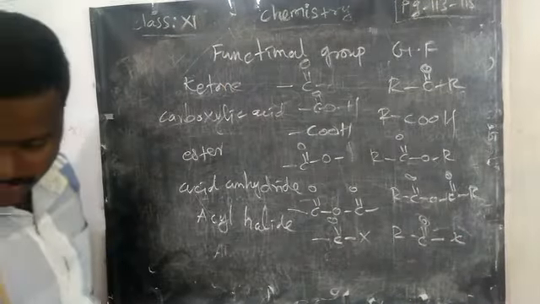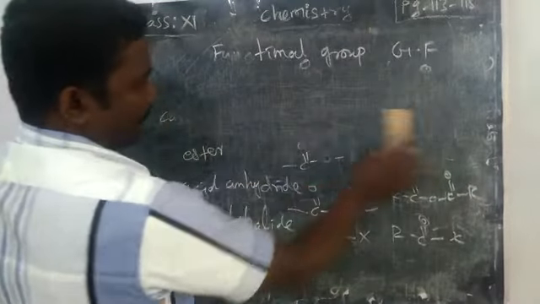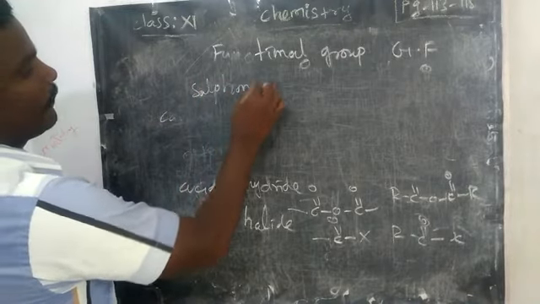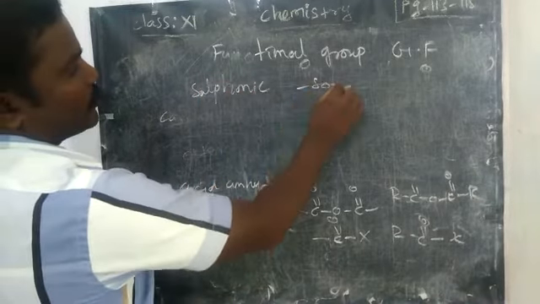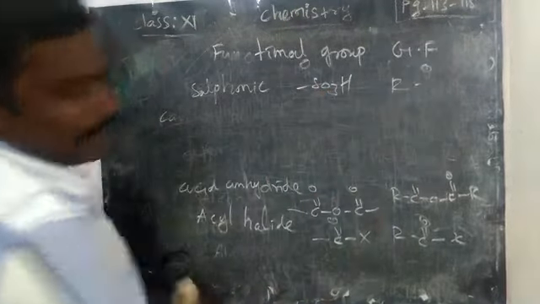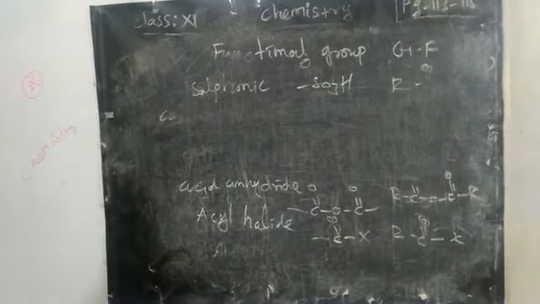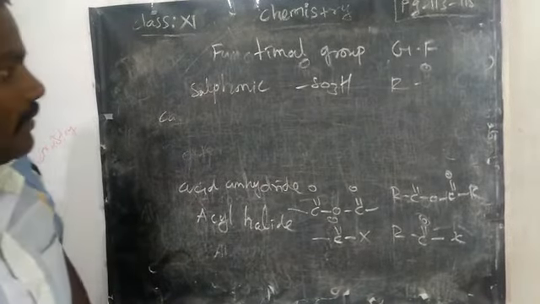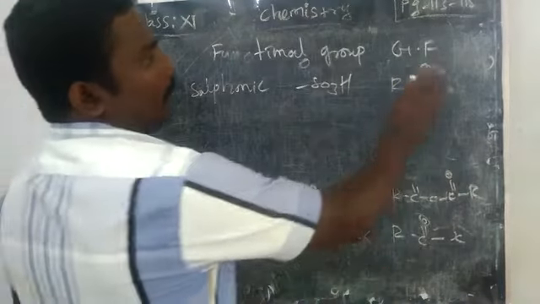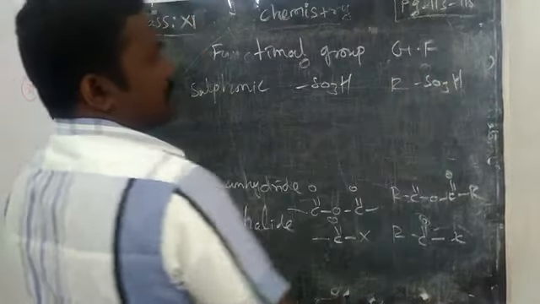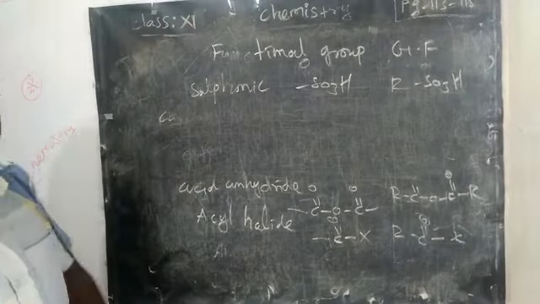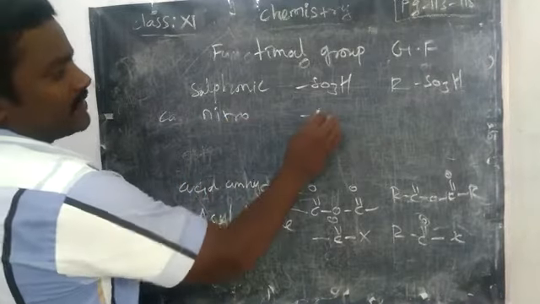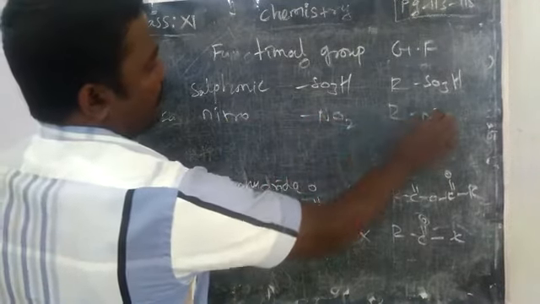Next to that, we can write sulfonic acid. Sulfonic acid means the SO3H group is present. If the SO3H group is present, we can say sulfonic acid group. Next to the sulfonic acid, nitro. Nitro means NO2 group, or NO2.